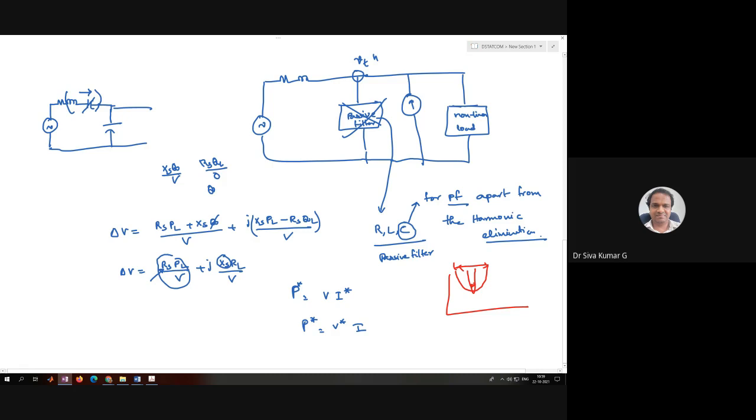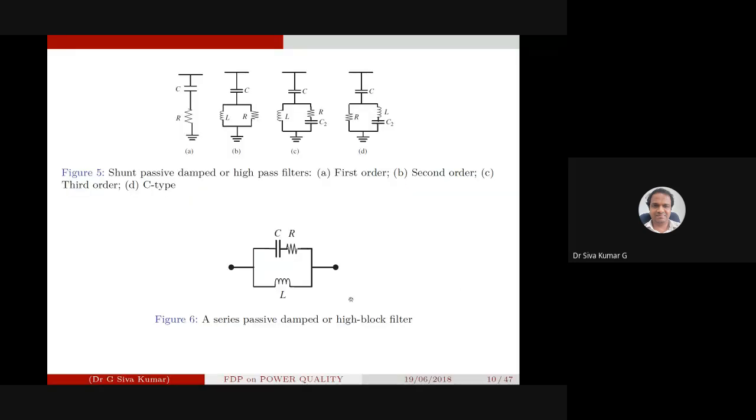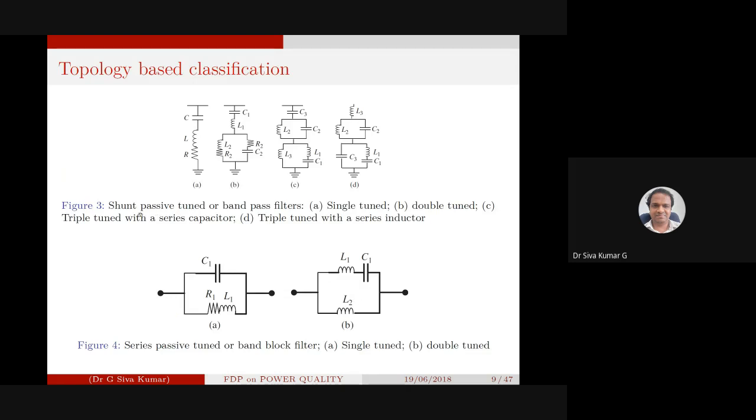In the high pass filter, it eliminates the high set of frequency components. But generally, for harmonic elimination by using passive filters, we go for tuned filters, especially shunt passive tuned or band pass filters.